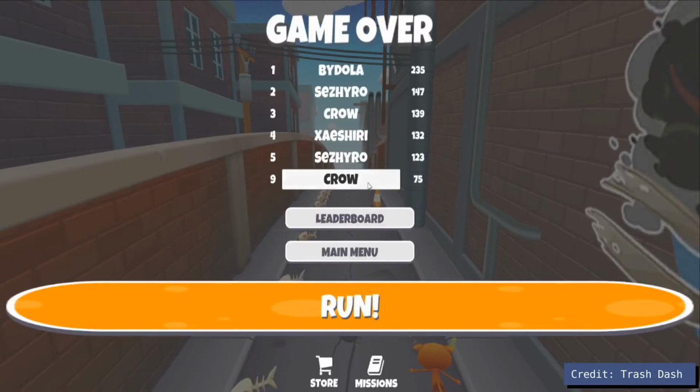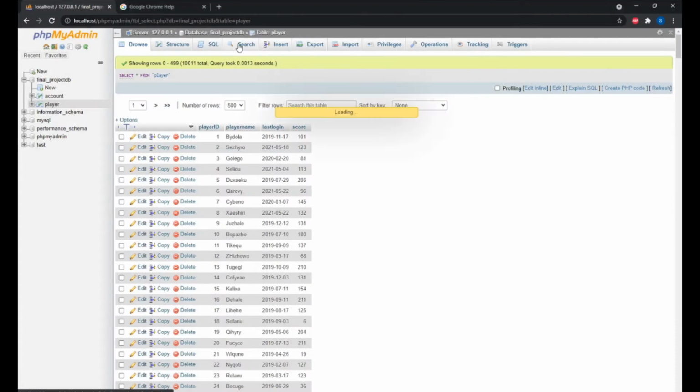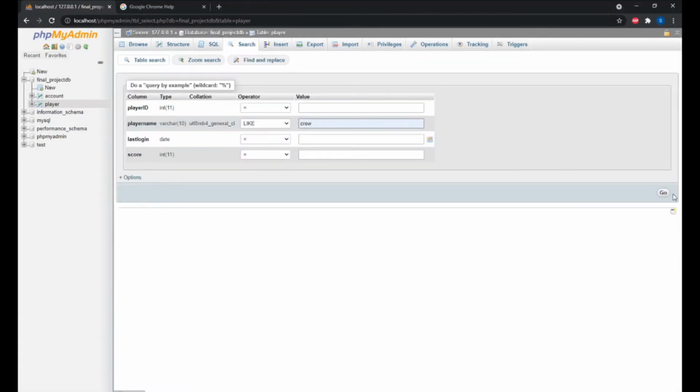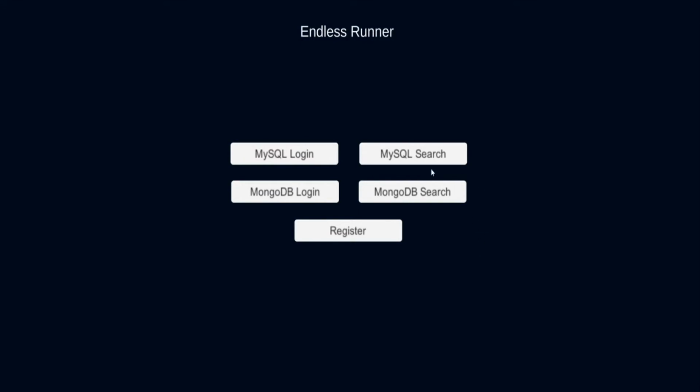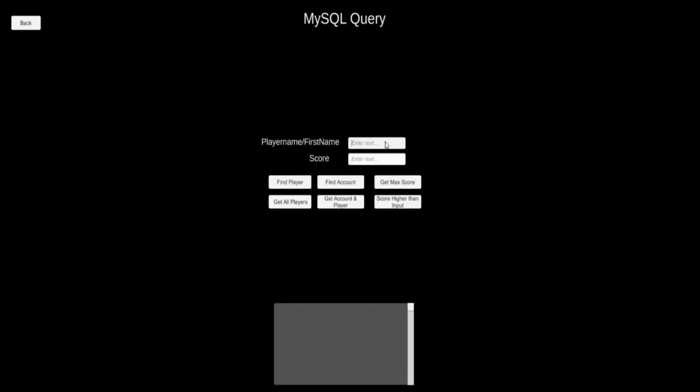In addition to being able to log in into a specified account, the project is able to query search different information regarding players, such as their account details or any player who has a score higher than a specified input. My reasoning for creating this project is that it is important for games to have a database when storing and retrieving different player and account information, and understanding how to integrate them within a game will be a definite asset when working on future game projects.